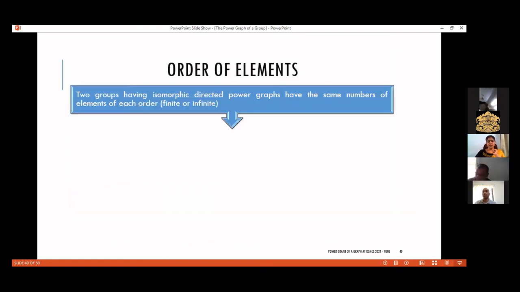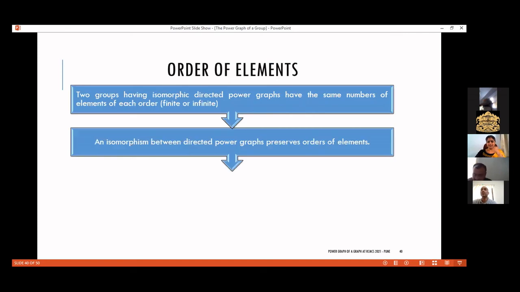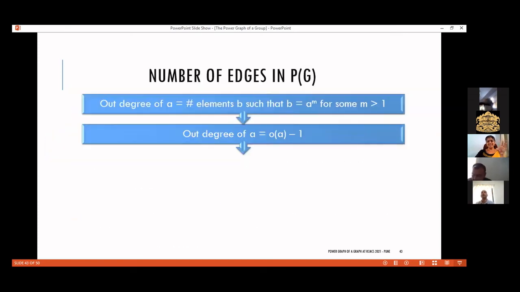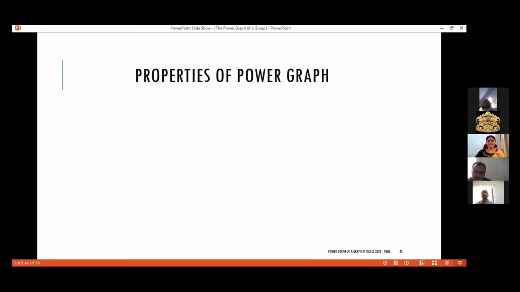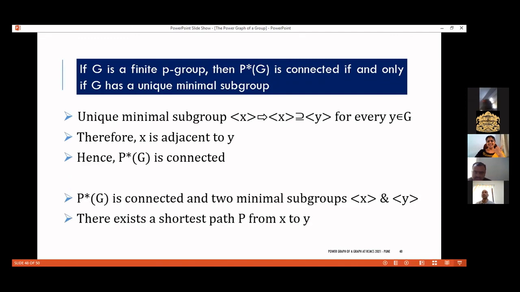Now, the next thing is order of elements. We have already reached 1-7. So I think it is better I stop here for today and we'll continue tomorrow. I thought of covering this order of elements and some relations. With that, no problem, we can continue tomorrow. Otherwise, it will be a bit too much.